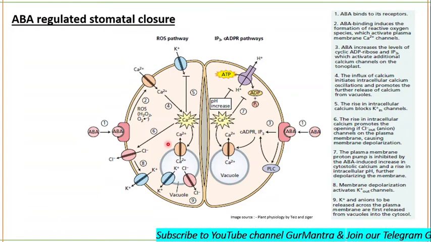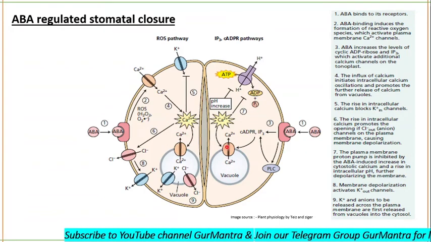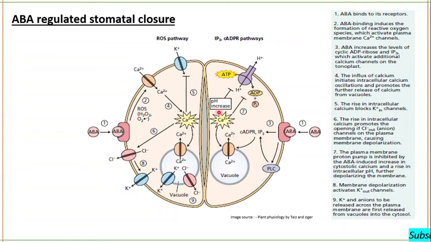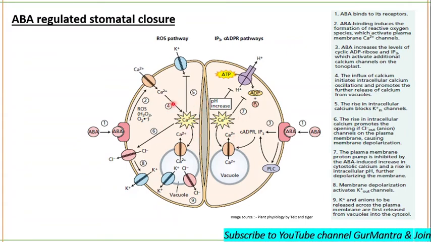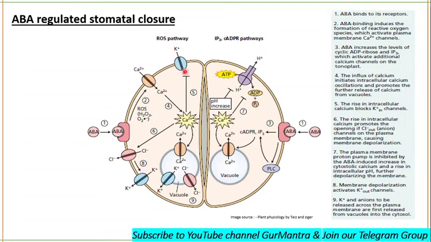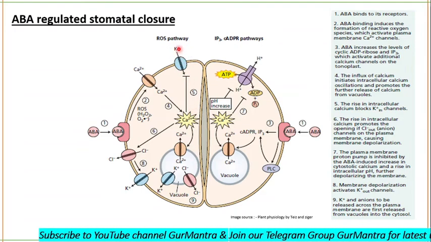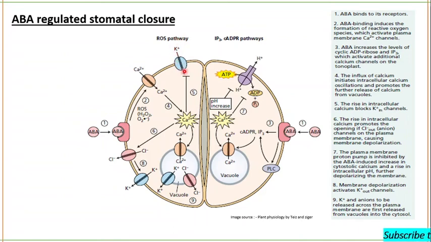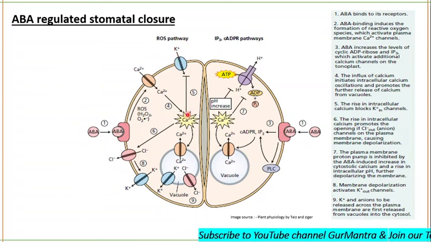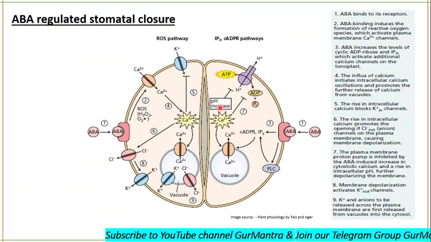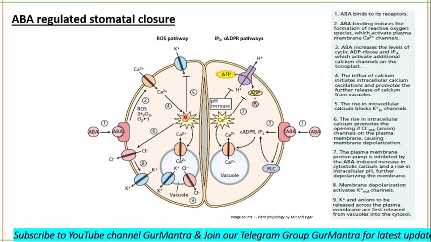Ultimately, the calcium ion concentration increases in the cytoplasm. A rise in the intracellular calcium ions is responsible for the blockage of potassium ion in channels. Okay, there will not be entry of potassium ions now. But what happens, as the calcium ion is increasing, it will also result in what?